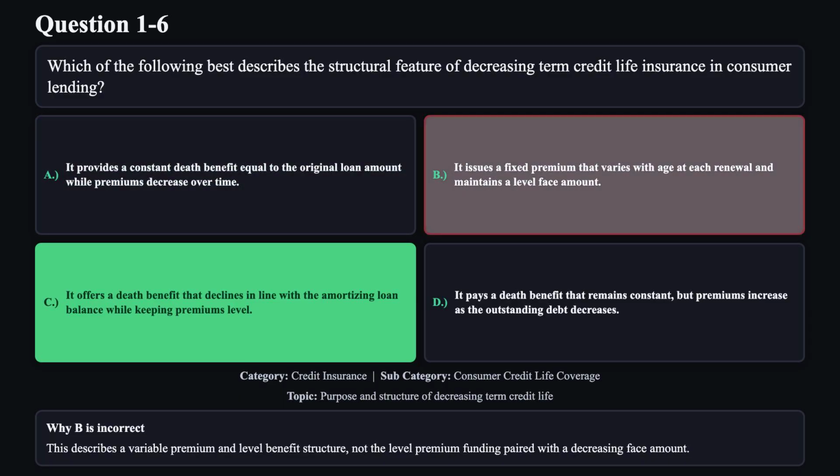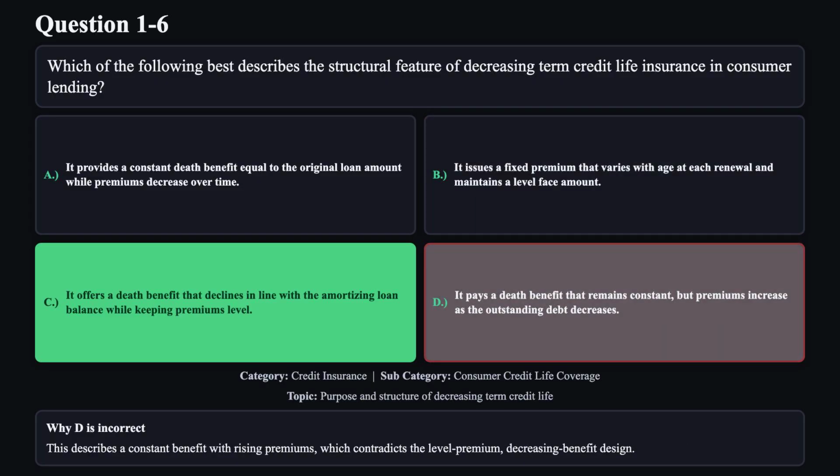Reason B is not correct. This describes a variable premium and level benefit structure, not the level premium funding paired with a decreasing face amount. Reason D is not correct. This describes a constant benefit with rising premiums, which contradicts the level premium decreasing benefit design.